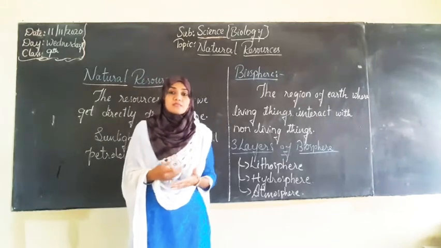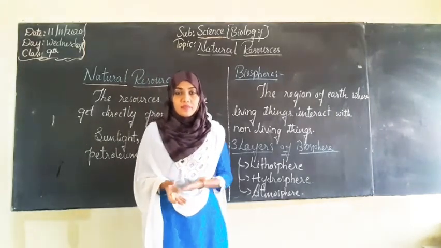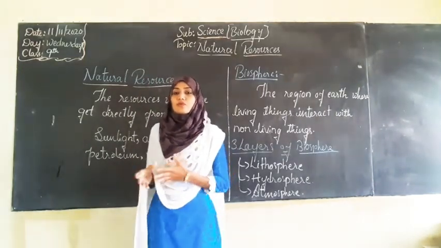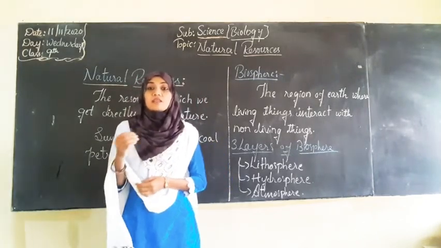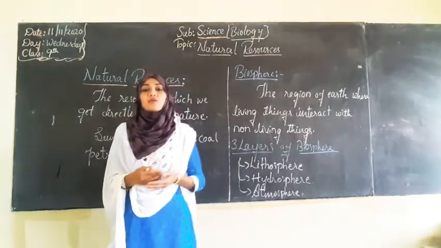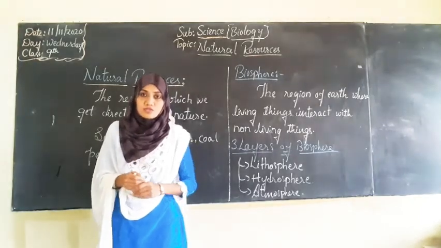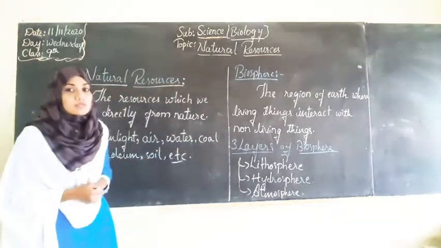What do we call these? Together we call these natural resources. As they exist naturally in nature, hence they are called natural resources. Now how can we define natural resources?